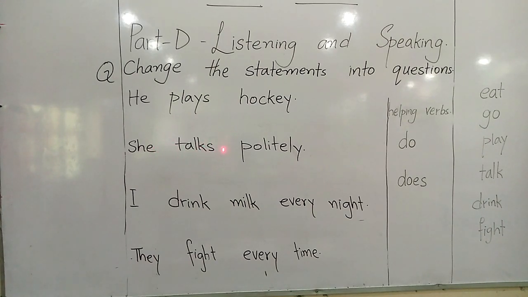We have S again. So what are we going to select? Very good. We will select the same helping verb again, does. She talks politely will become, does she talk politely?